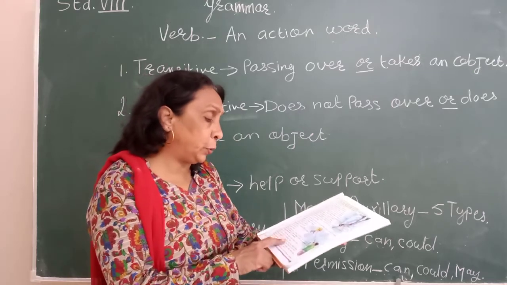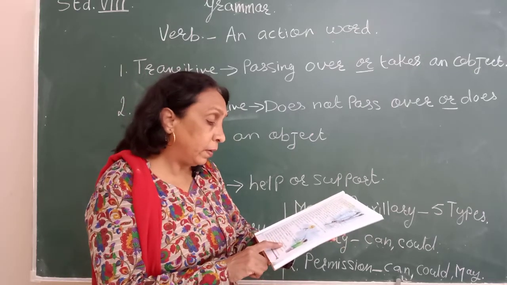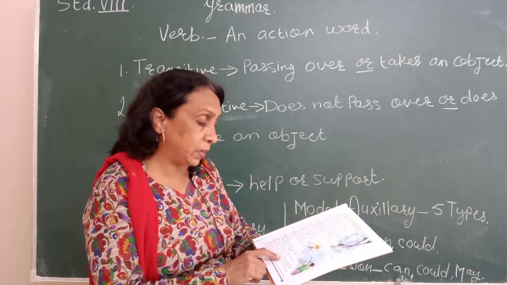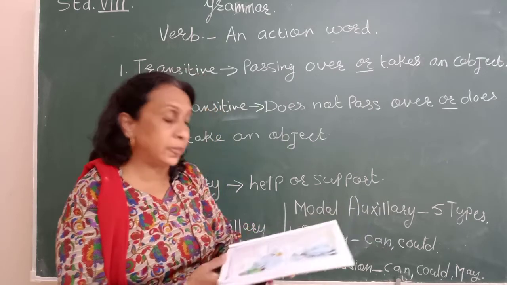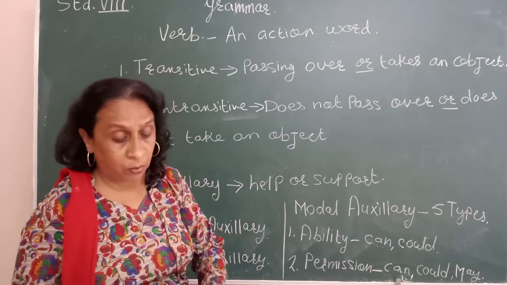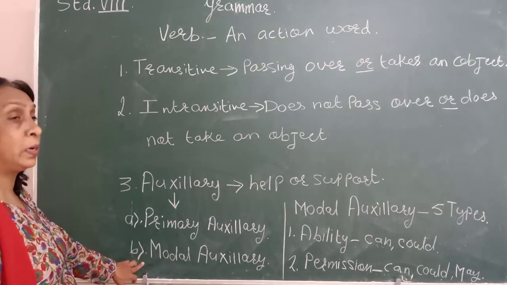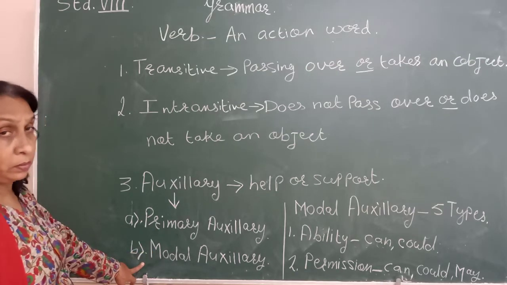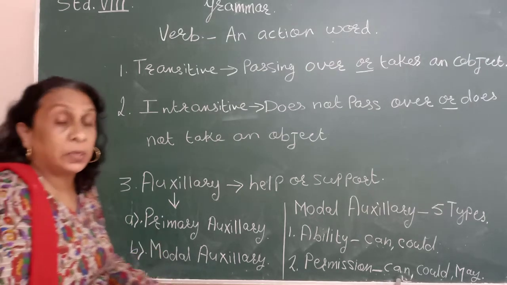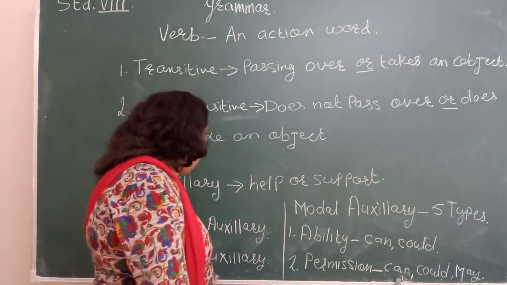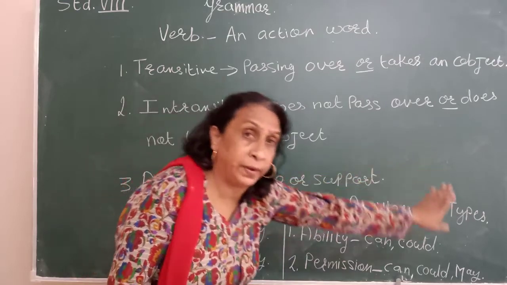Primary verbs: be, do, have, and their various forms. Be, is, am, are, was, were, do, does, did, have, has, had. These are the primary auxiliaries. Okay. Auxiliary are two types: primary auxiliary and modal. Modal auxiliary means what? Can, could, may, might, should. Okay, these are modal. So in modal auxiliary there are 5 types.